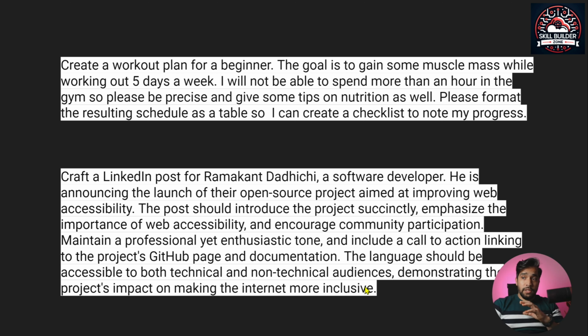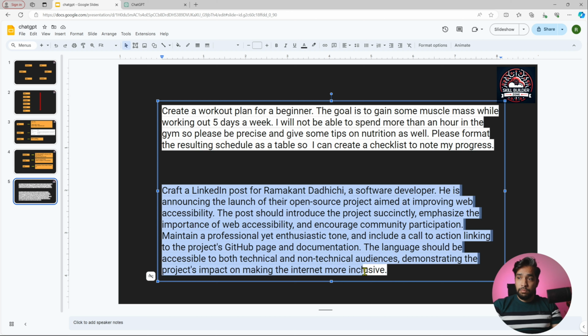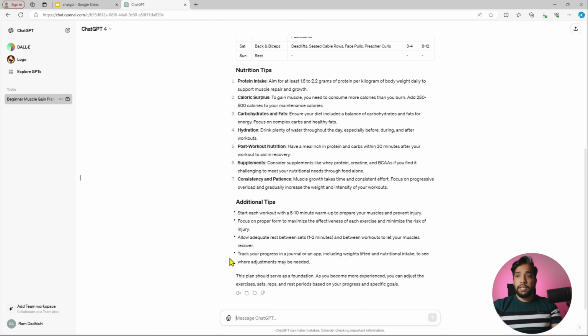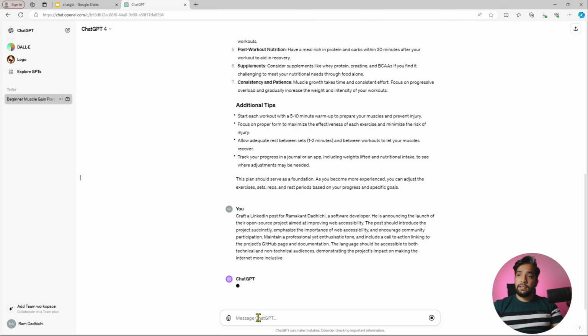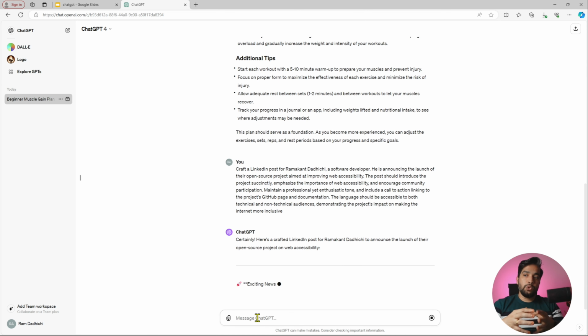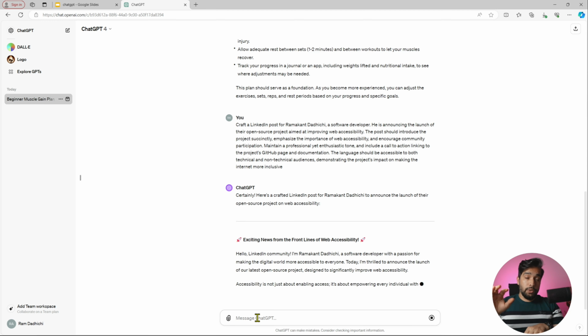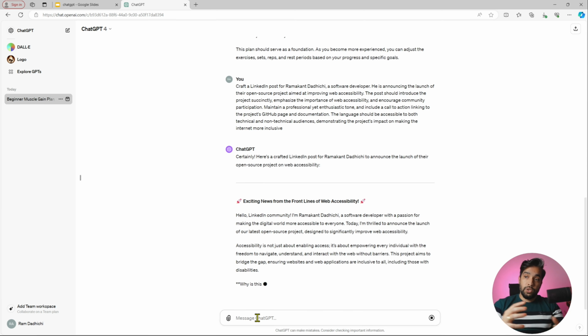Let's use this second prompt and ask ChatGPT what it thinks. Let's see how well crafted the output will be if you provide all the components that we talked about earlier.